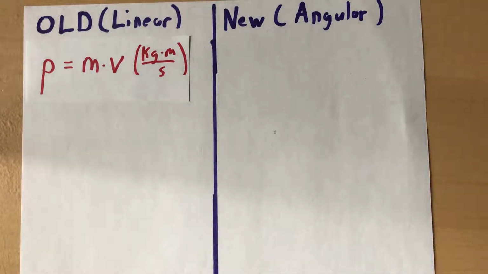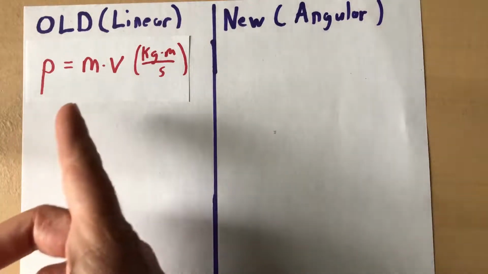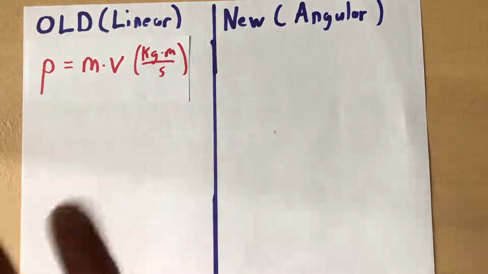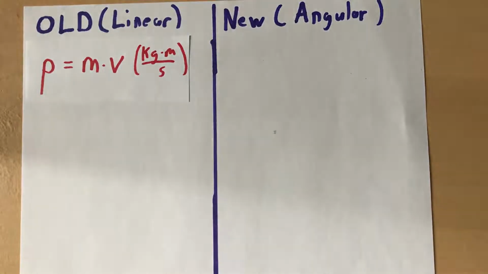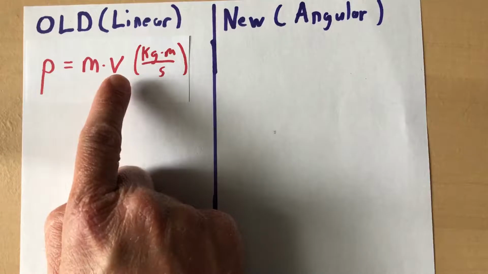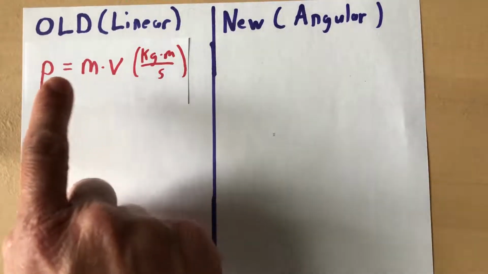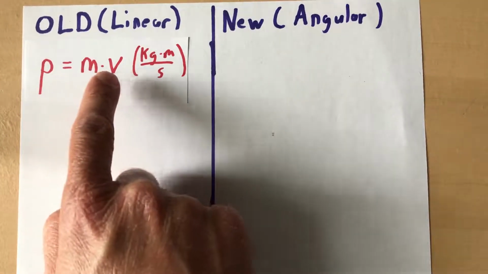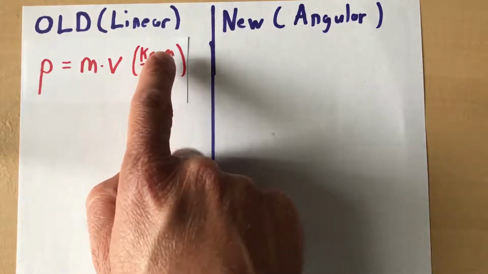What is momentum? And I just realized in the energy one, we never gave a definition to kinetic energy, which is kind of hard to do. But kinetic energy is kind of like how much stuff something that's rotating could do, like how much damage it could do or whatever. Momentum is a measurement of how much something wants to stay moving. All moving objects want to stay moving, but some want to stay moving more than others. So the more mass you have, the more you want to stay moving. The more velocity you have, the more you want to stay moving. So the equation is momentum is mass times velocity, and it's measured in kilogram meters per second.